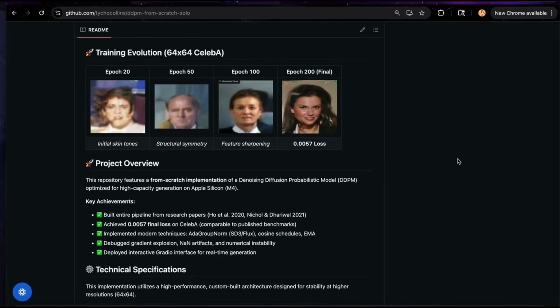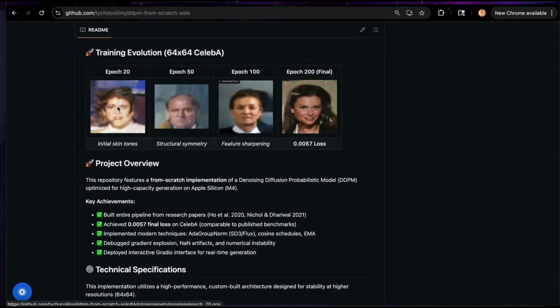So this is our official demo, and for the first part of our demo, we'll be demoing our unconditional training. So our training evolution, as you can see, the different epochs. At epoch 20, the faces are very blurry. This is when our model is initially learning how the faces look. So it would be scanning through the data sets and running through our CelebA data set 20 times. It goes through it 20 times.